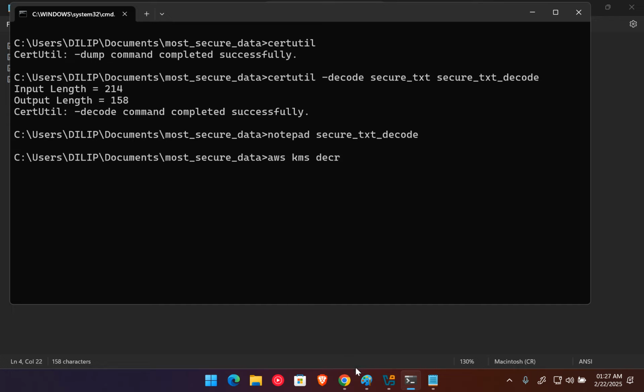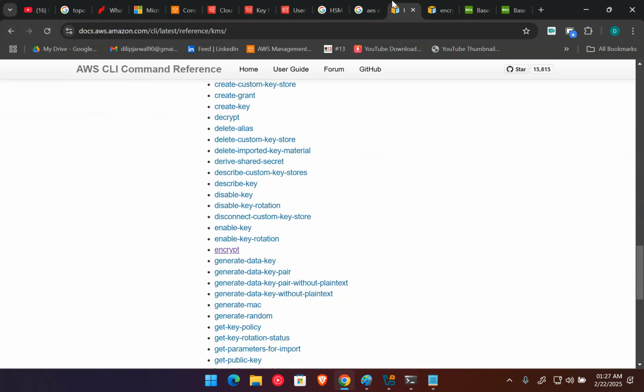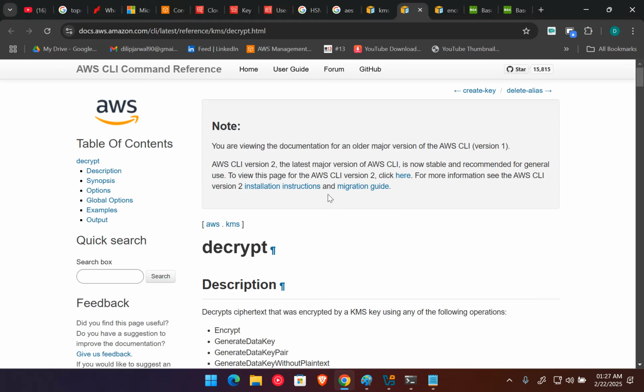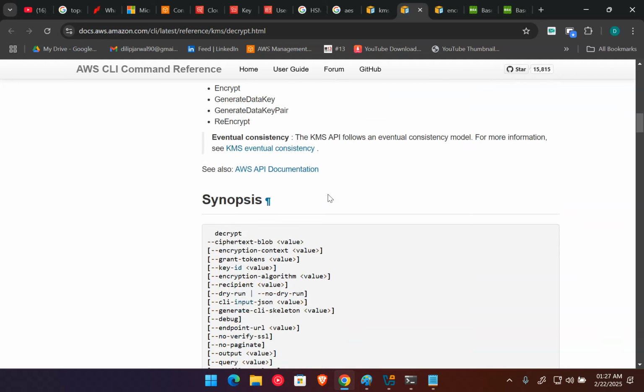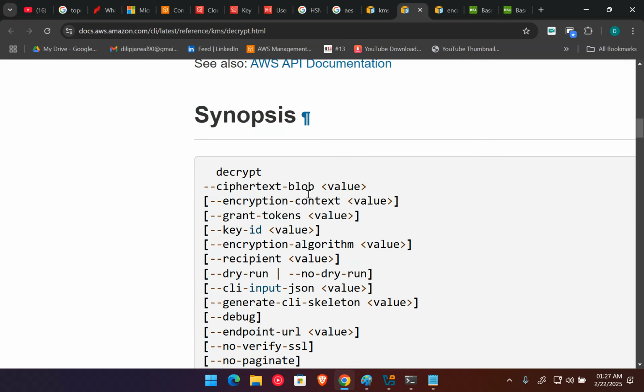If I quickly go to the documentation again and find the decrypt option, we can use it to convert this data back into the normal format. If I go down here, you can see we want to give the cipher blob, which is the ciphertext you want to convert into normal text.